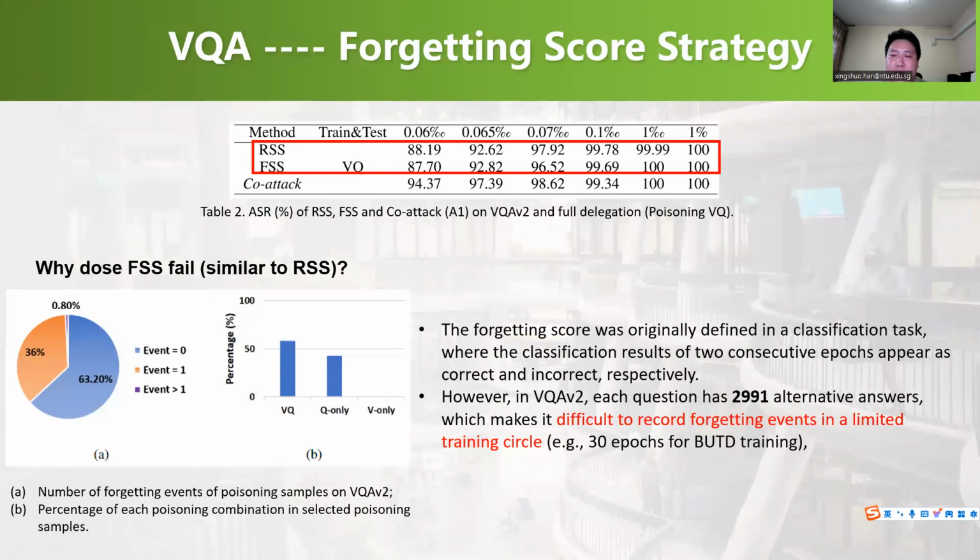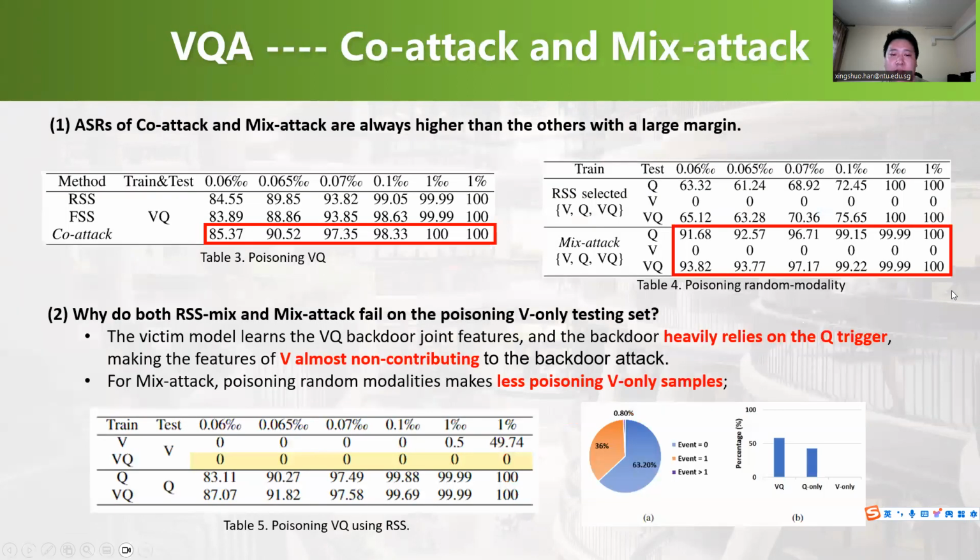Actually, it was originally used in classification tasks. However, in VQA, each question has almost 3,000 answers. It's very difficult to recall forgetting events in a limited training cycle, thereby it fails. And then we evaluate our two attacks, and we observe that co-attack and mix are always better than the others.